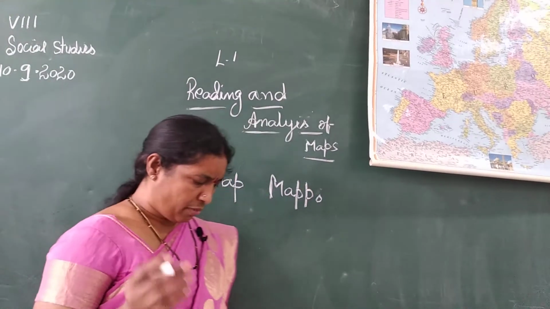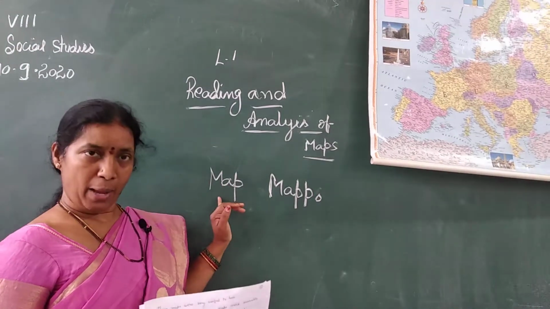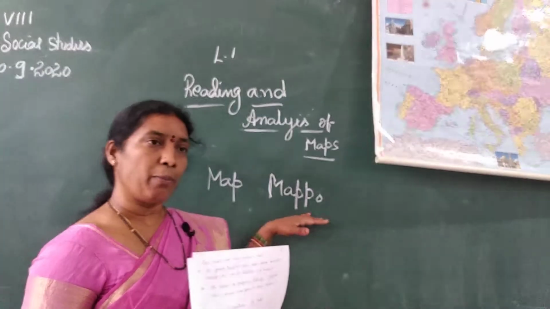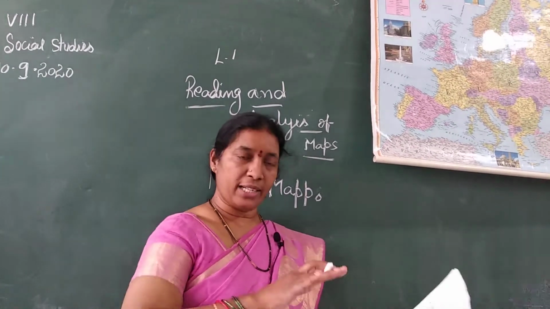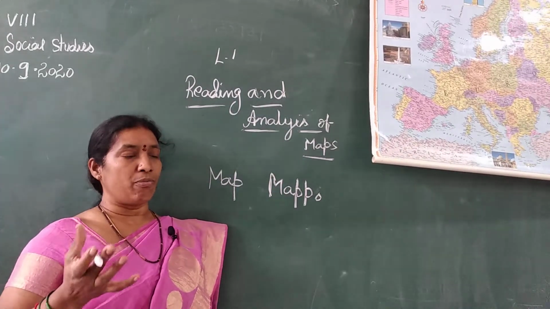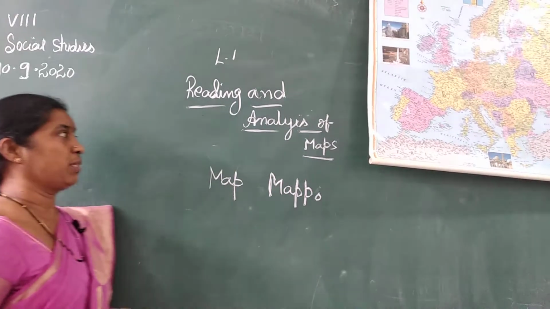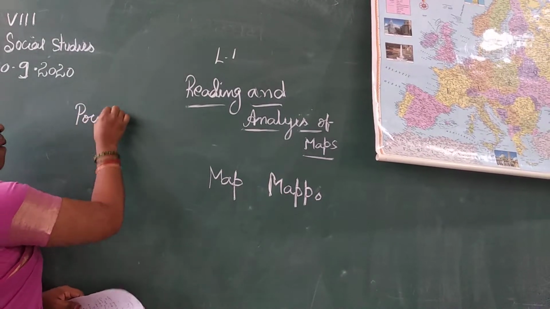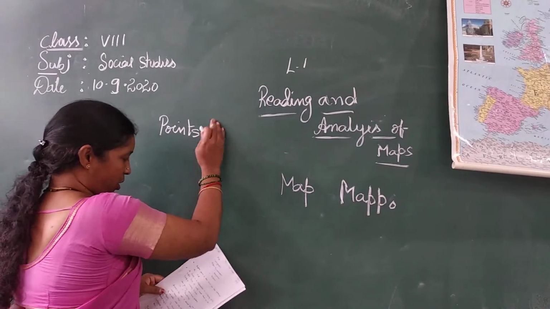So the word map is derived from the Latin word mapo, which means napkin, a flat surface. And the next question is, what is the art of making maps? So what are the points to be covered today?